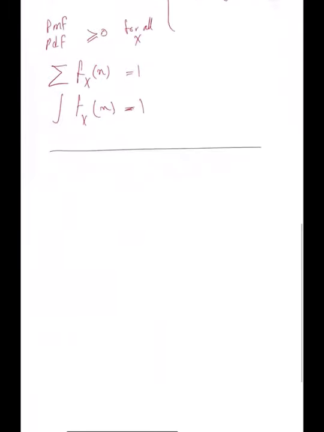Okay, let's assume I have a continuous random variable x, and f of x, the probability density function, is 0.1 x minus 0.1 x.